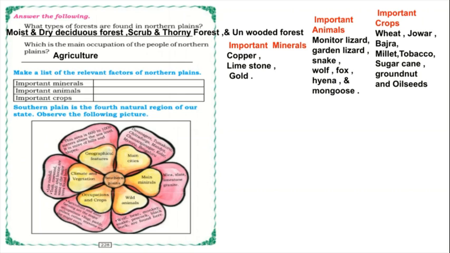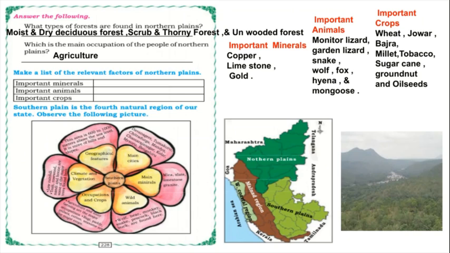Yes, so the next division is southern plains. So here the climate and vegetation is, in the southern plains also, children, we can see low rainfall areas, and we will see many different types of trees. Those are teak, rosewood, nandi and honey, some of the major trees found here. So what are the geographical features of southern plains? Southern plains area is 600 to 1000 meters above the sea level. You can observe in the picture.